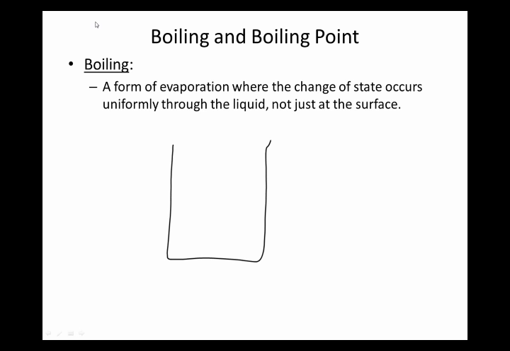So I want to ask you guys a question, because this is a misconception a lot of people have. When the water is boiling, you see bubbles. What's in the bubbles? What is the gas that's making the bubbles? Most of the time people tell me it's air. It's not air. Air is outside of the water. There's no air in the water. I mean, there's some dissolved gases.